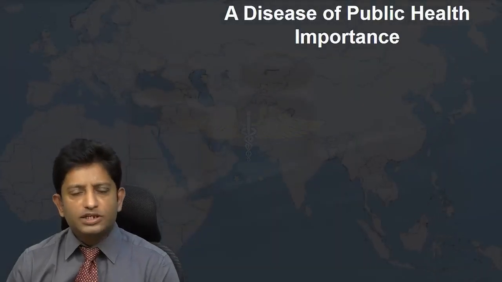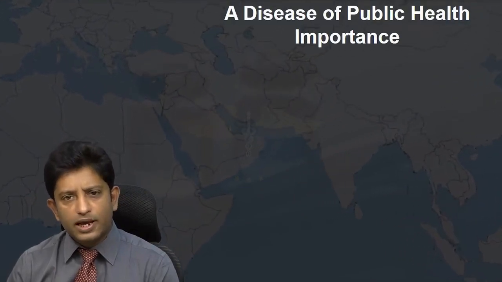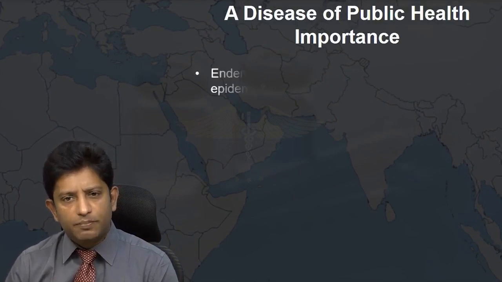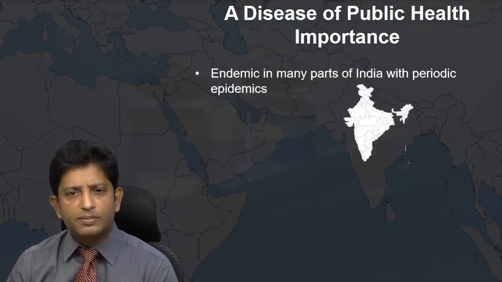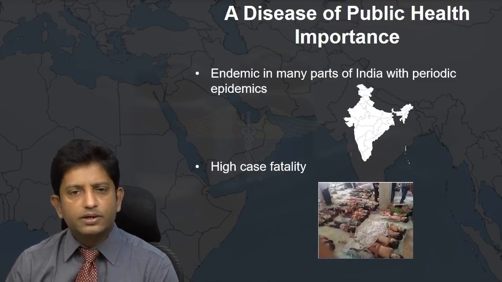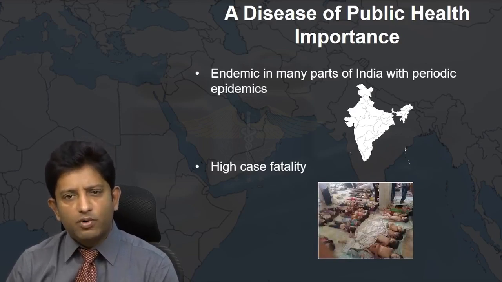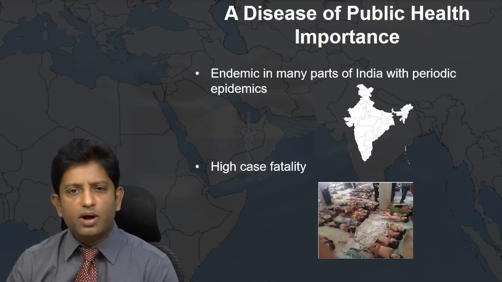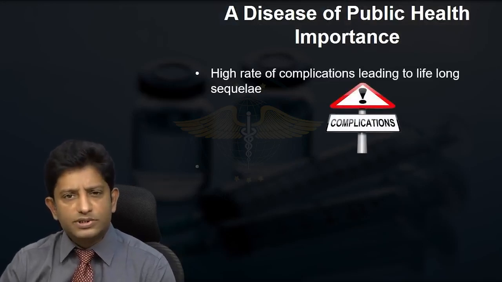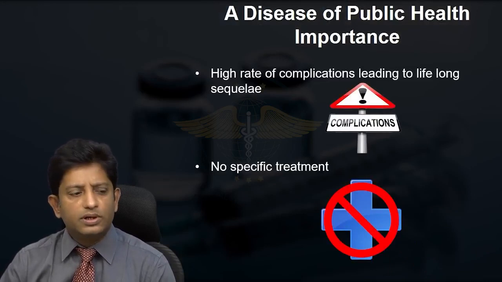Now let us see why this particular disease is so important for public health per se. First thing is, it is epidemic. Periodic epidemics is a threat by this disease. Second, in many pockets of India it is endemic. Then it has a high mortality rate, and a high morbidity rate, and moreover the specific treatment is not available. So that is why.